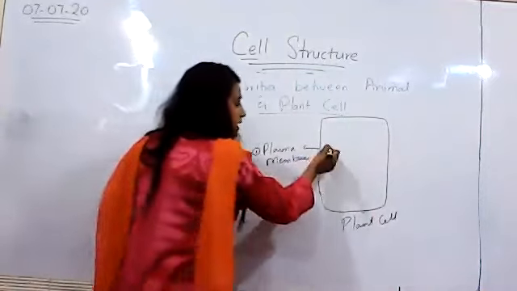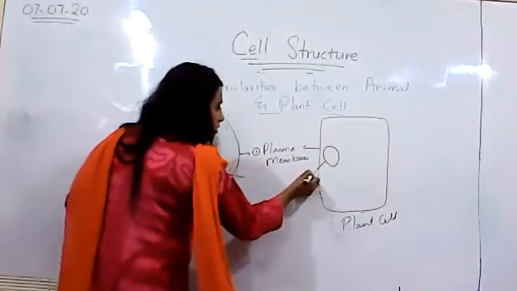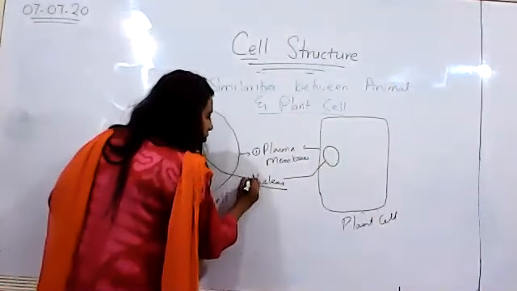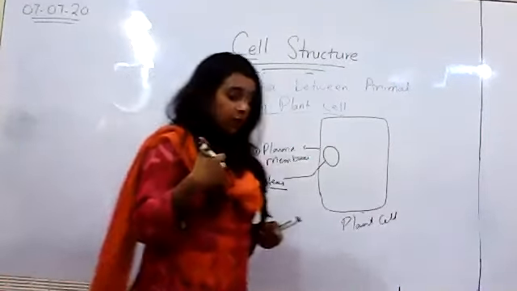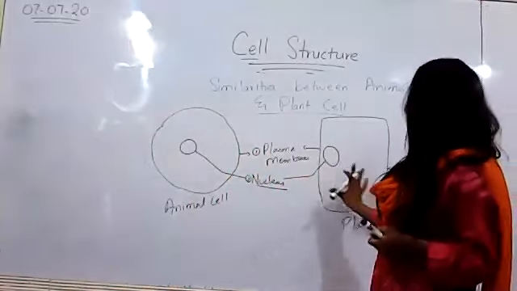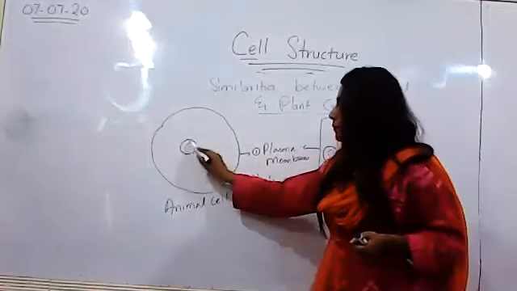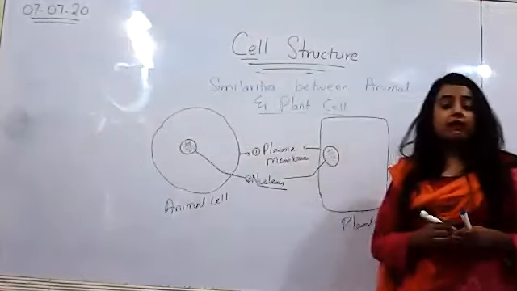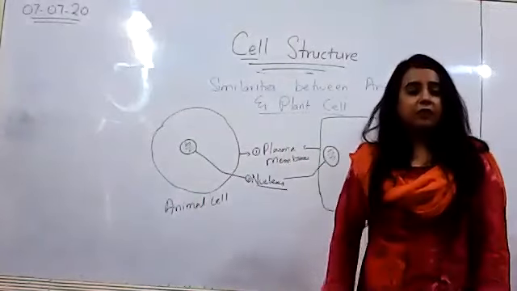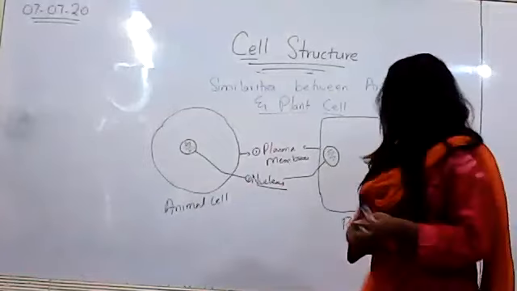Both animal cells and plant cells, they both have a nucleus in them. Although the sizes may vary, although the position may vary, but both animal and plant cell, they'll both have what? A nucleus in them. A prominent, clear, visible nucleus, a nucleus that can be seen with the light microscope. The details cannot be seen, but the nucleus can be seen, right?